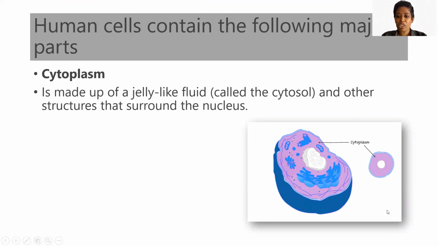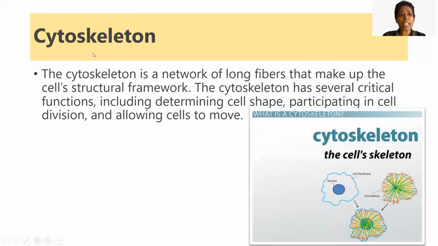Now, cytoplasm is a jelly-like fluid, which you can see over here. It's a jelly-like fluid found in the cells, which can also be called cytosol. This cytosol, the jelly-like liquid, helps in the smooth functioning of the whole cell. It is the structure which surrounds the nucleus, okay, that is cytoplasm.